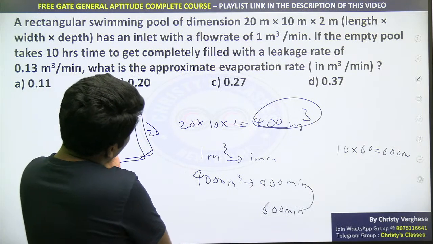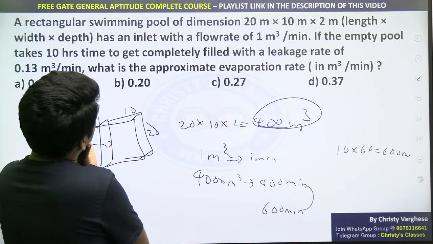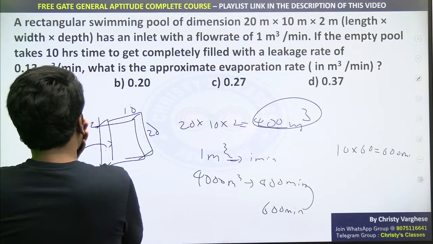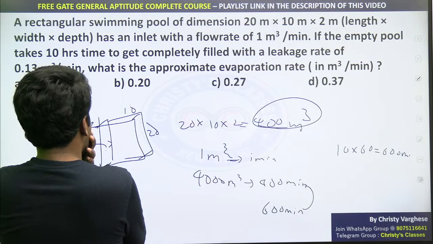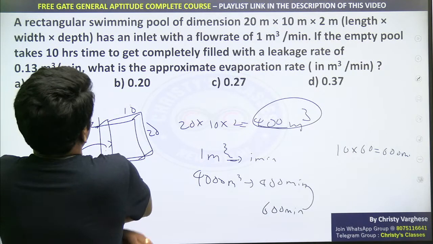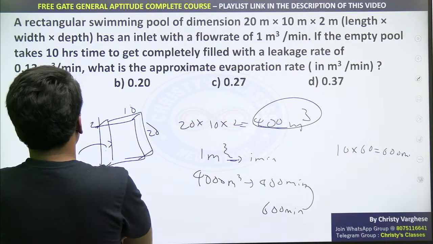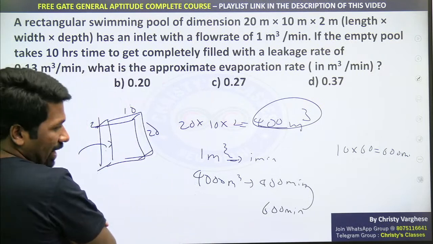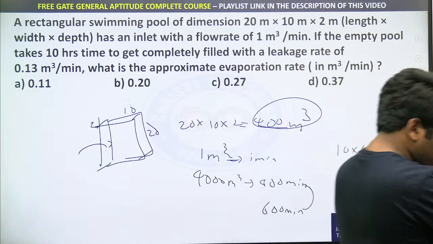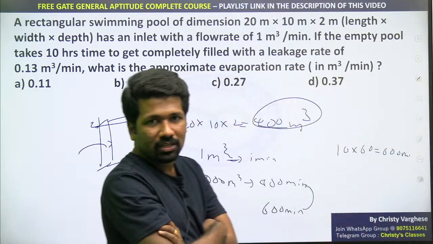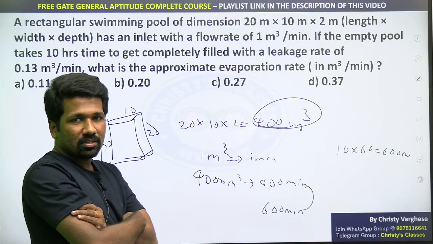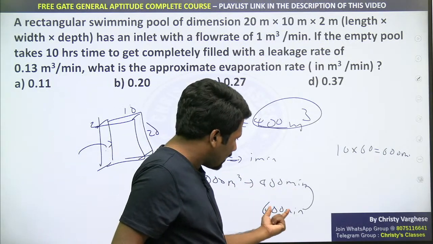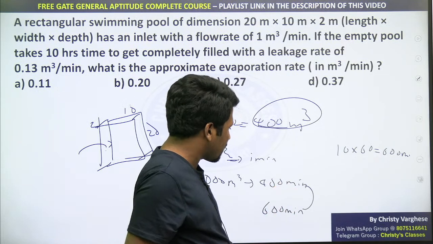Then what is the approximate evaporation rate? Okay, the leakage rate also is mentioned. So leakage and evaporation both are happening. That is the thing. So the negative work is two things happening: the evaporation and the leakage. The positive work is filling the tank. Due to evaporation and leakage, 400 minutes is becoming 600 minutes.